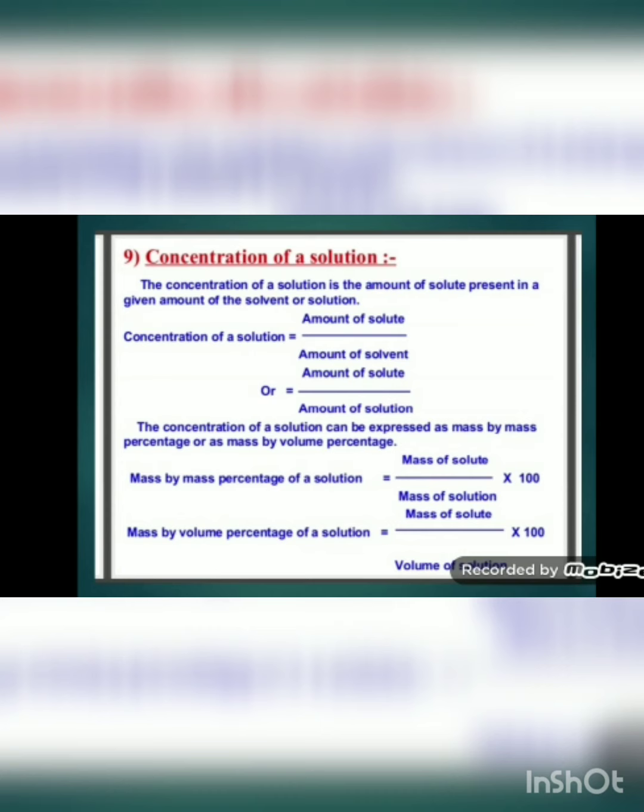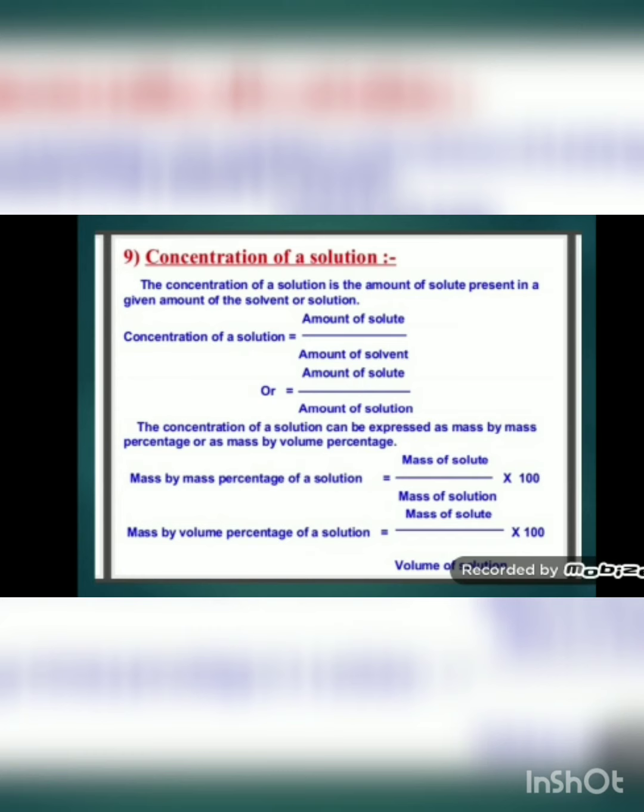Normally in the chemistry lab, dilute and concentrated solutions are used. Now, how to find out whether the solution is dilute or concentrated? For that we will learn how to find the concentration of a solution.